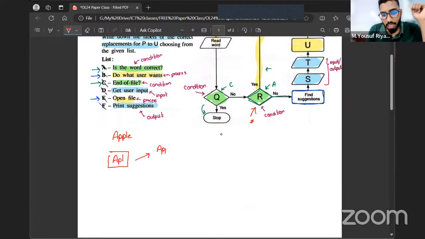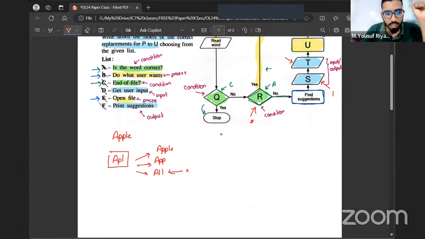Or did you mean a double P app? Or did you mean all? Or let's say, did you mean kill? It's going to give me some suggestions. For example, I'm going to take these three suggestions. So after it gives these three suggestions, now the user can tell, yes, by mistake I entered A P L, it should actually be a double L killer. So for example, if you follow that pathway, S should be such that it prints the suggestions, and T should be such that you get the user input.